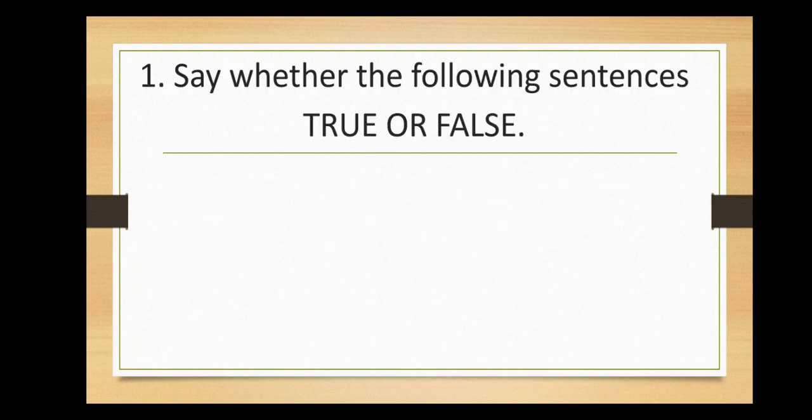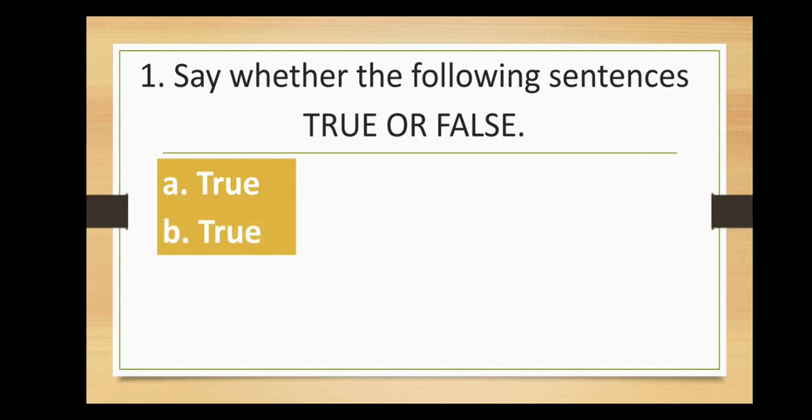We start with the first question. Say whether the following sentences are true or false. The first statement, undernutrition refers to a lack of nourishment. This statement is true. Statement B, there are more overweight people than underweight ones. This statement is true as well.